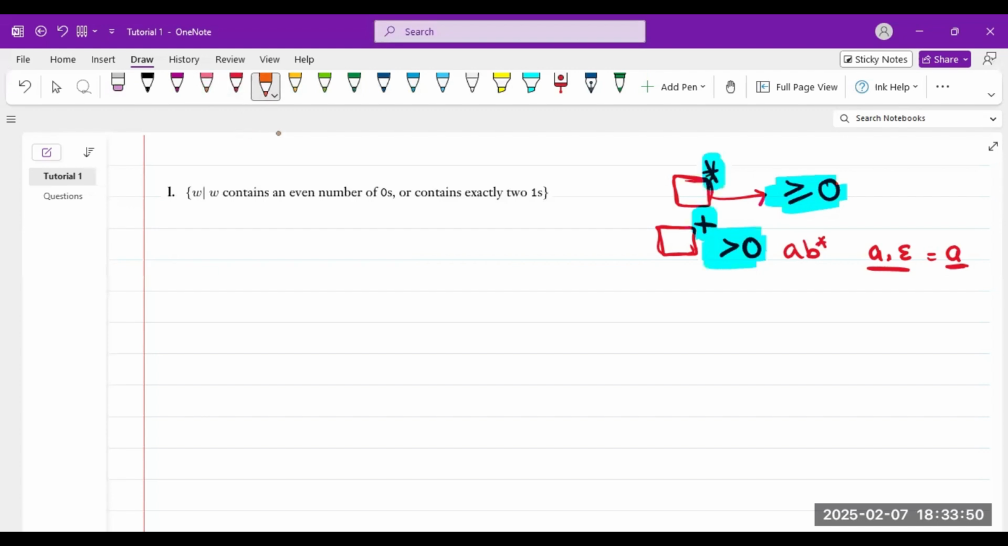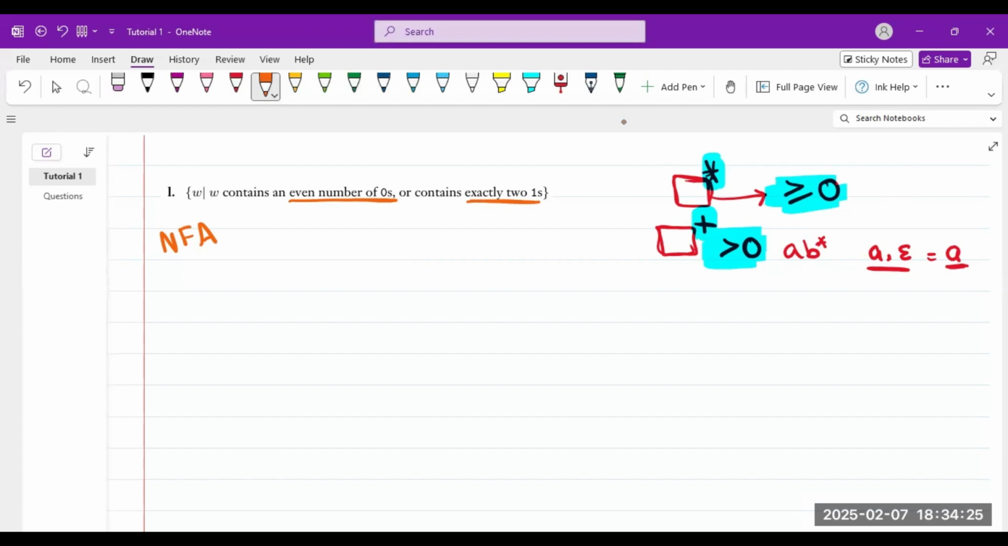Okay, thank you. So we have about 2 or 3 minutes, so I'm going to try and explain this question. This is a bit easier. We're making an NFA, and in this NFA we must have an even number of zeros, or. Or means each string doesn't have to contain both conditions. It can contain just one. So it must have an even number of zeros, or it can have exactly two ones.